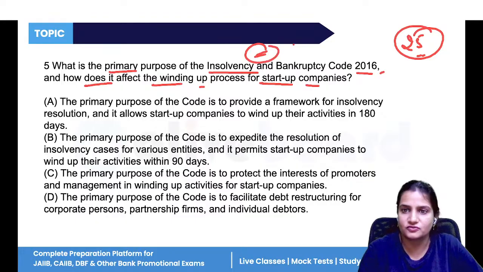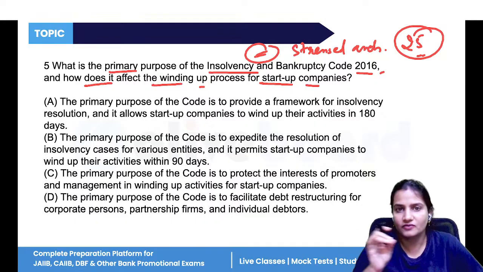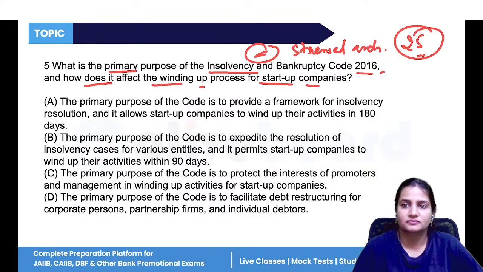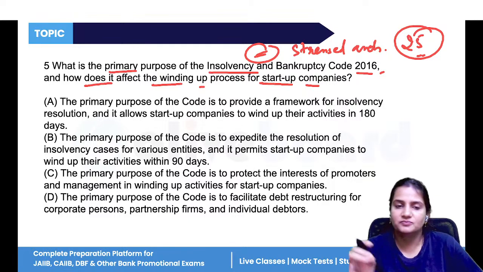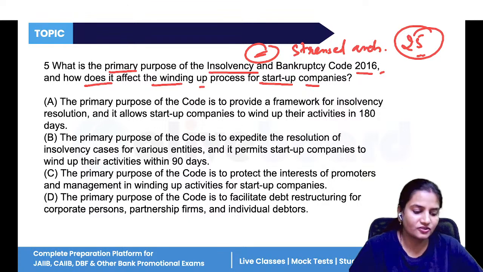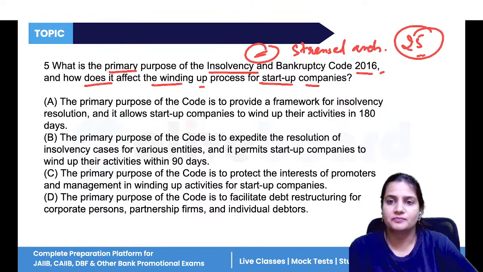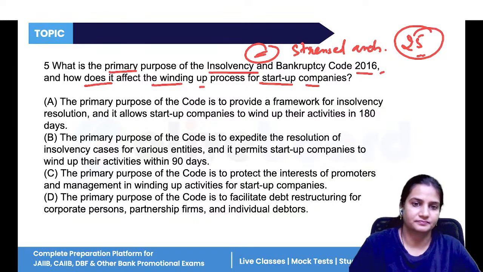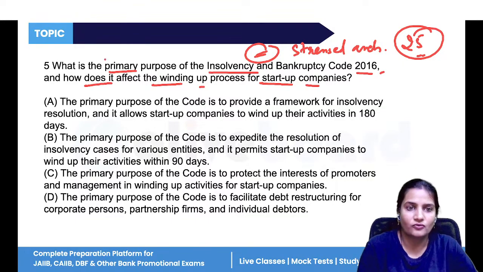It is mainly used for stressed assets. When banks are unable to recover their loan amount, their stressed assets, this act helps. So banks or creditors can take the help of the Insolvency and Bankruptcy Code. Now, how does it affect the winding up process for startup companies?